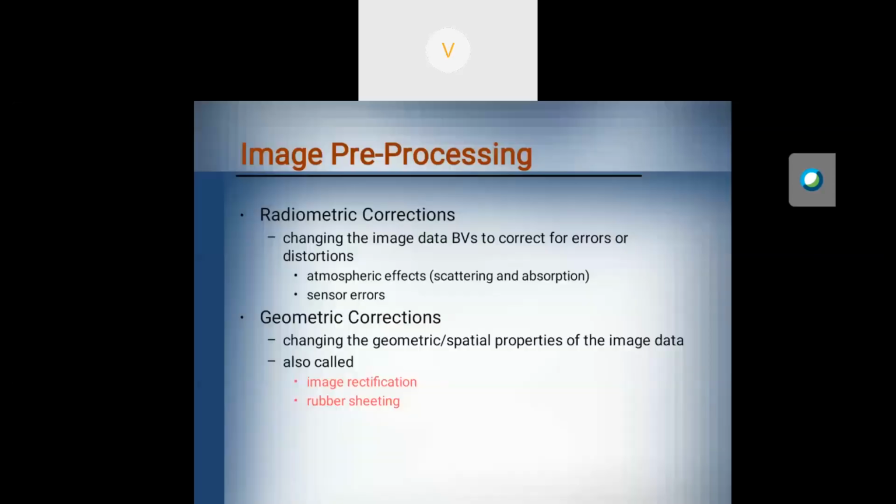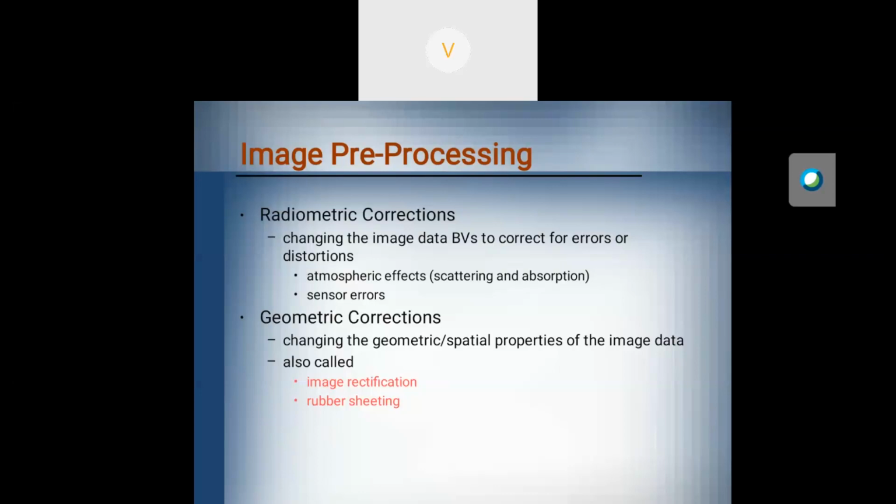So you can see these are the radiometric corrections. For every algorithm, I will give an example. How do we perform radiometric correction in satellite images? It means changing the image data brightness values to correct for errors or distortions. Some of the image data brightness values are not good. For example, due to atmospheric effects or sensor errors, these radiometric corrections are needed.